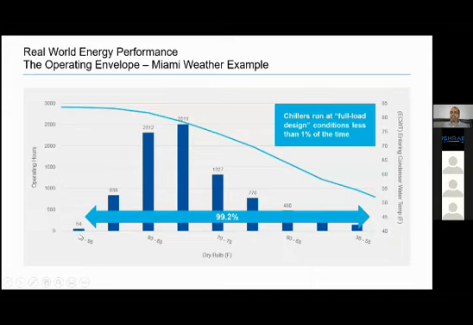The x-axis is dry bulb temperature, varying from 95 degrees Fahrenheit to 55 degrees Fahrenheit. The y-axis on the left hand side is number of hours. And on the right hand side, this blue line is showing the average wet bulb temperature during those periods.